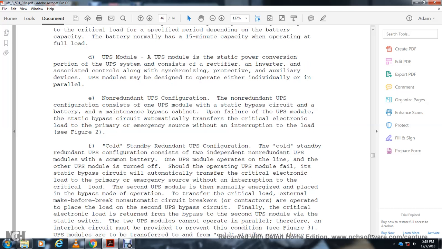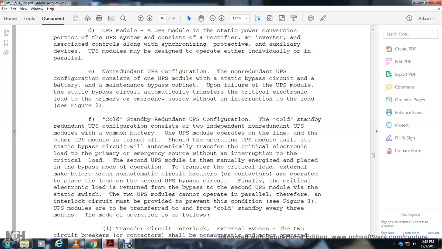Cold standby redundant UPS configuration. The cold standby redundant UPS configuration consists of two independent non-redundant UPS modules with a common battery. One UPS module operates on line, but the other UPS module is turned off. Should the operating UPS module fail, the static bypass circuit will automatically transfer the critical electronic load to the primary emergency source without interruption to the critical load. The second UPS module is then manually energized and placed in the bypass mode.